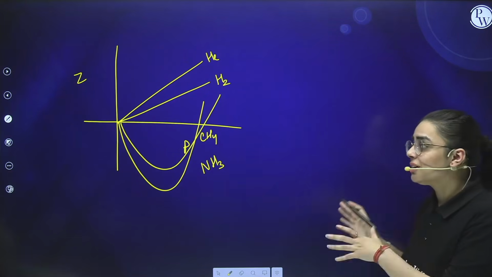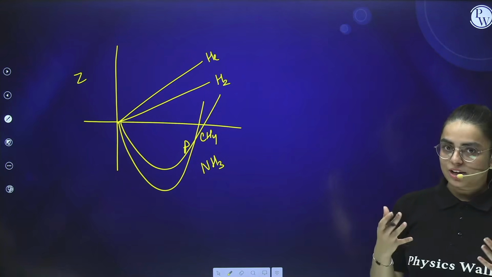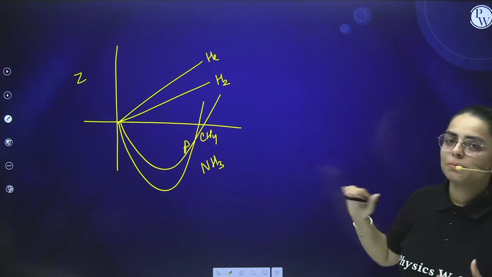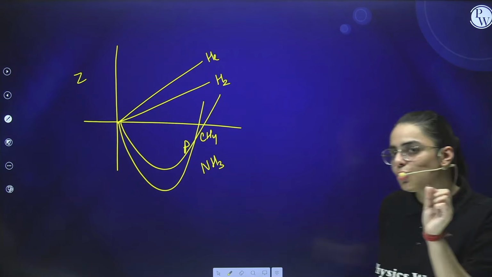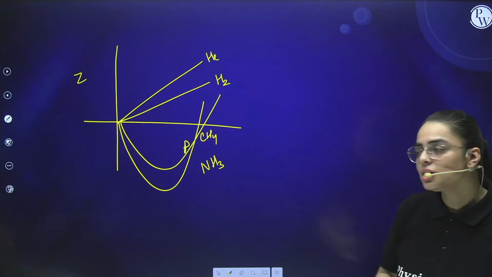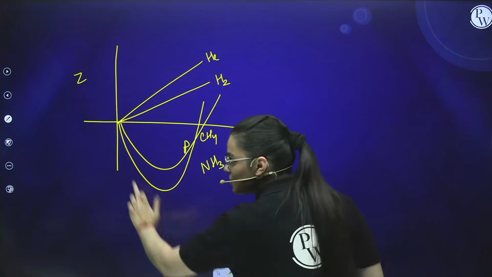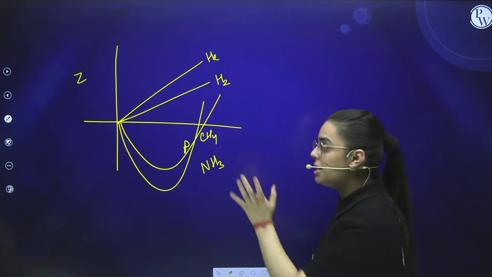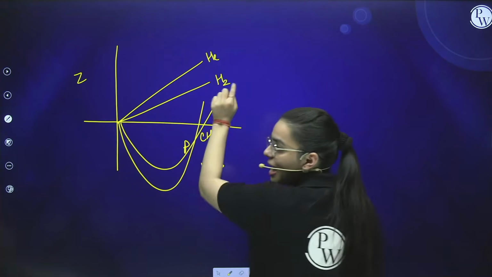So what conclusion do we need to draw here? That when there is force of attraction, the value will be lower minima. See how? If I talk about NH3, we know that it exhibits hydrogen bonding. That means there will be force of attraction. So if it has force of attraction, the curve comes out to be lower minima. If the force of attraction decreases, the curves become higher minima.